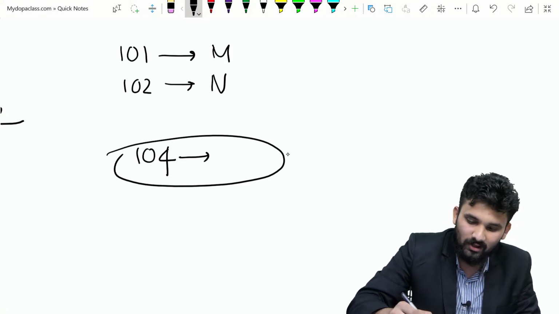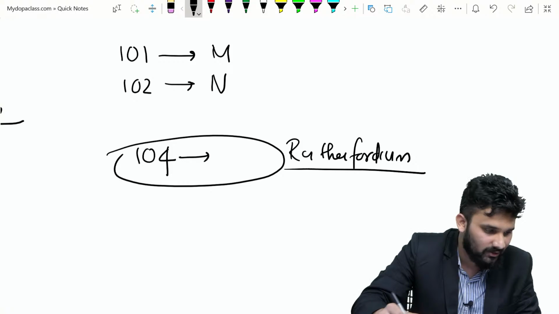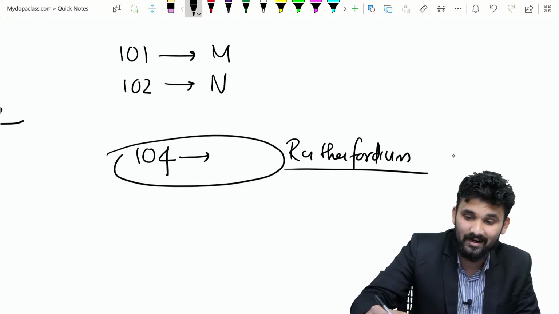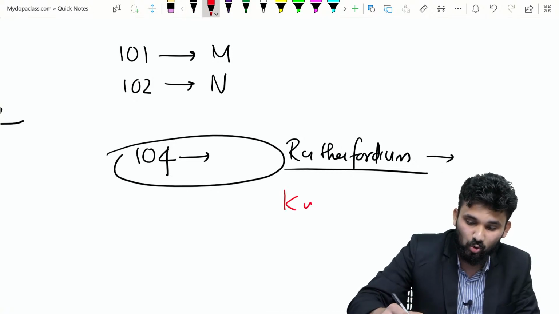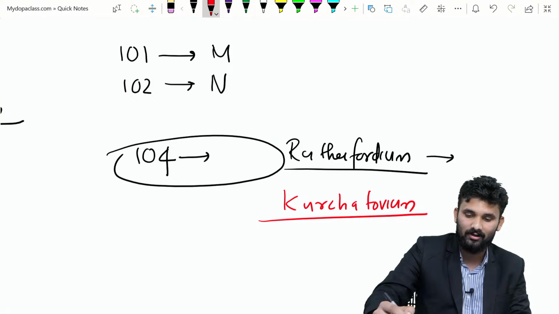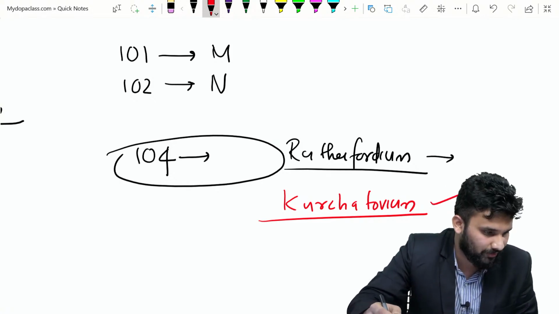104 is called Rutherfordium, that is the answer. Rutherfordium is the American name, and the Soviet name of 104 is called Kurchatovium. This is a previous entrance question too: 104 is called Rutherfordium or Kurchatovium.